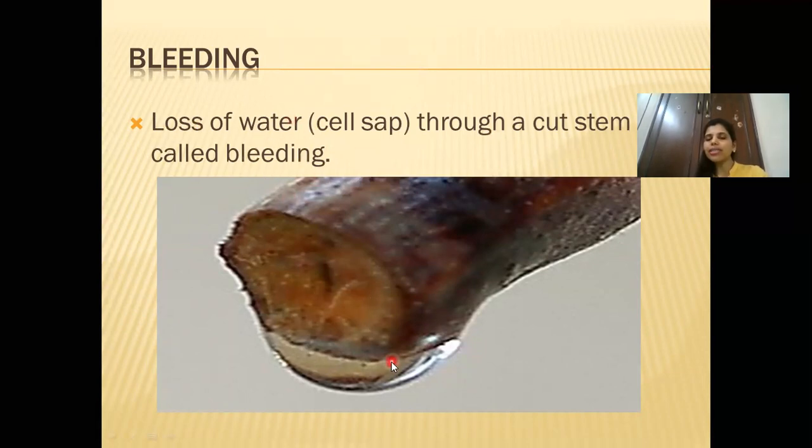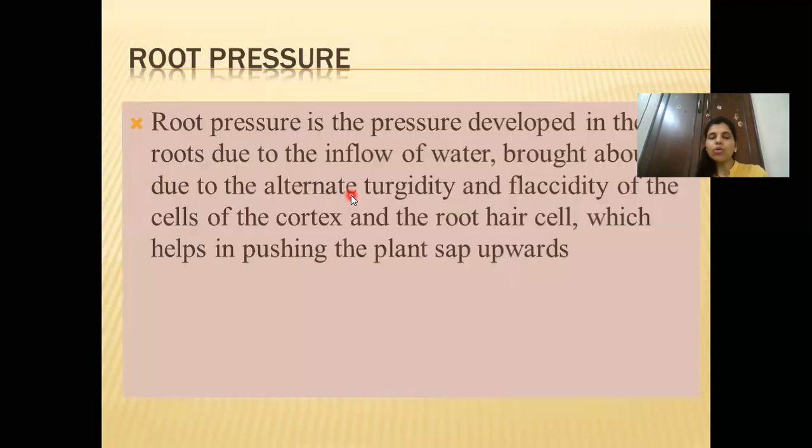Okay, children. So here you can see that this is a cut stem and a drop, and it's thicker. It's more viscous than the water. So this particular loss of water through the cut stem is known as bleeding. Okay. Now we go to the next. Again, these are different terms as I have told you.